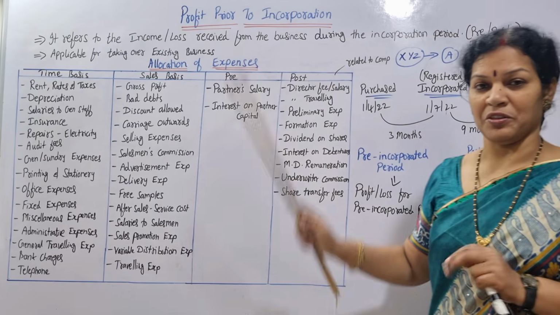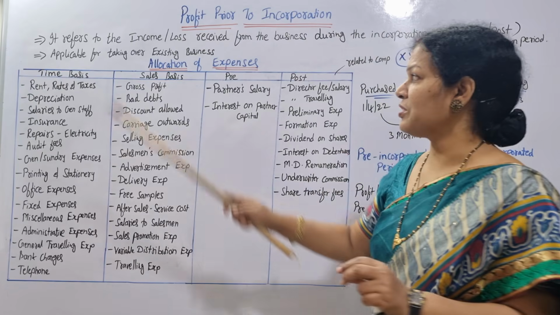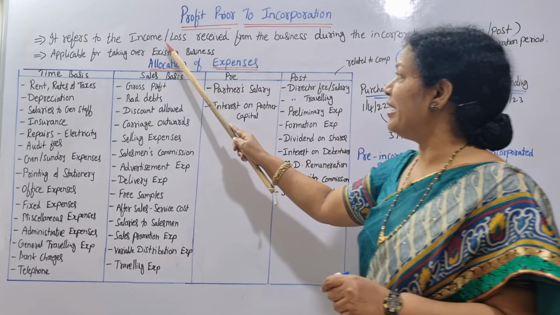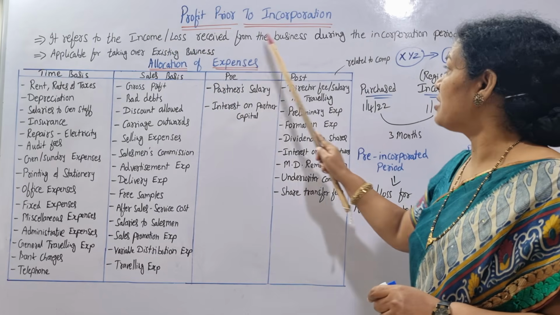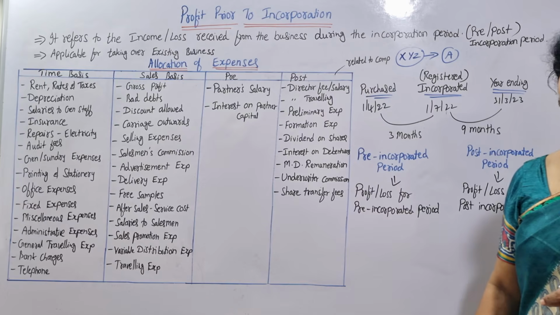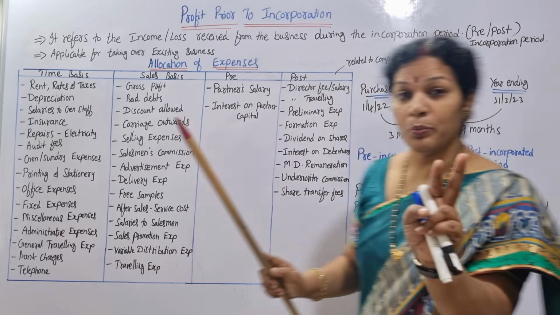Profit prior to incorporation. Now what is the definition? Simple 2 lines, remember. First thing is that profit prior to incorporation refers to the income or loss received from the business during the incorporation period. This incorporation period is 2 periods.